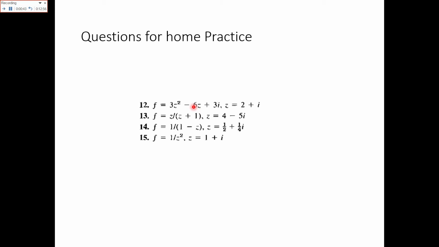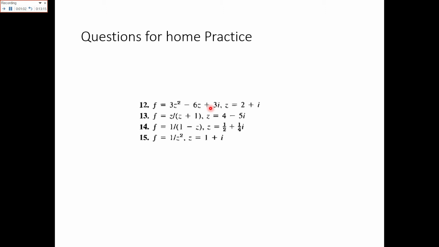So the value becomes 3(x + iy)² − 6(x + iy) + 3i, and after solving you will have to separate the real and the imaginary part. The real part would be u and the imaginary part would be v.